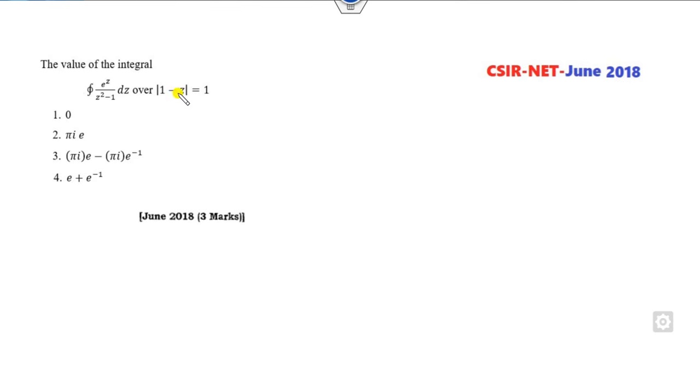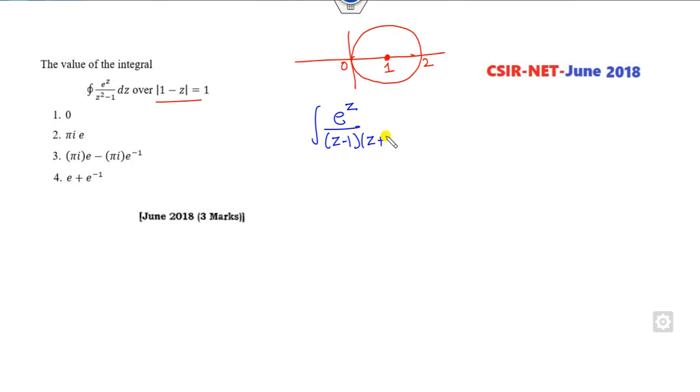Okay, firstly I can write this graphically. Center is plus 1, so plus 1 is my center. Radius is also 1, so this is my circle. Then I can write the denominator part like this. Corresponding to this, z is equal to plus 1, which lies inside.